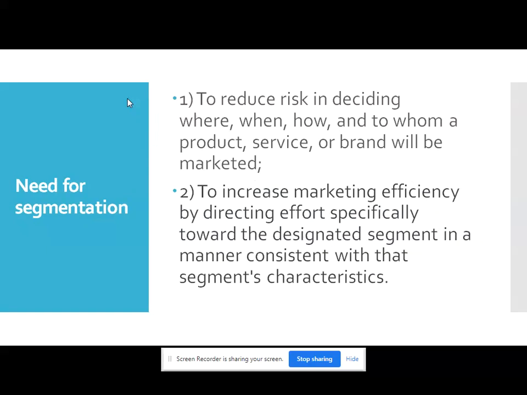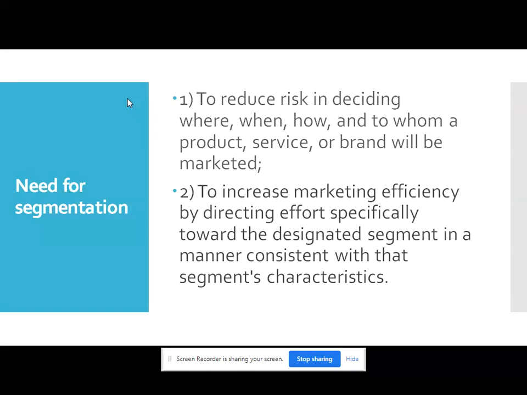Now this is all about the evolution of market segmentation, where we are only focusing on the segmentation concept. Now why is there a need to study segmentation? We will see the two basic needs. Market segmentation and the corresponding product differentiation strategy can give a firm a temporary commercial advantage. Most market segmentations are techniques used to attract the right customers. So, the first need of market segmentation is to reduce the risk in deciding where, when, how and to whom a product, service or brand will be marketed.